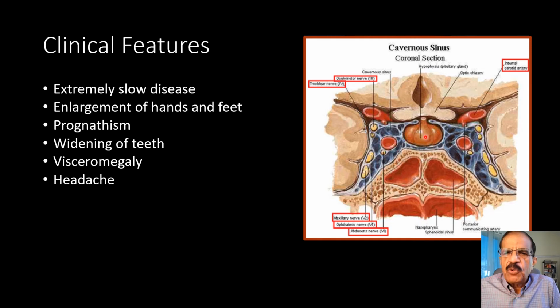Now this is the pituitary gland, just the size of a pea, sits in the pituitary fossa. Above it is the optic chiasm, and then we have carotid vessels. These red are carotid vessels. Then we have this cavernous sinus.